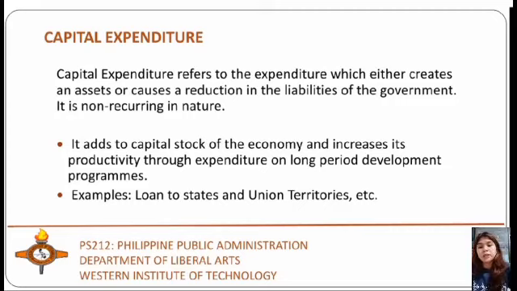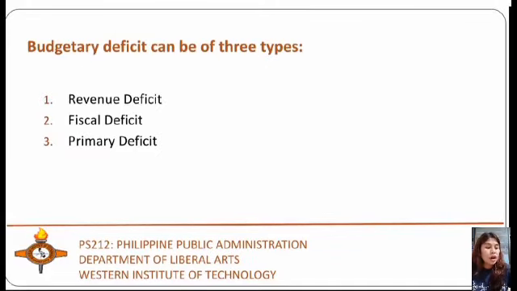So when a government spends more than it collects by way of revenue, it incurs a budget deficit. There are various measures that capture government deficits, and their own implications for the economy. So there are three types of budgetary deficits. Here are the three types. First, we have revenue deficit.